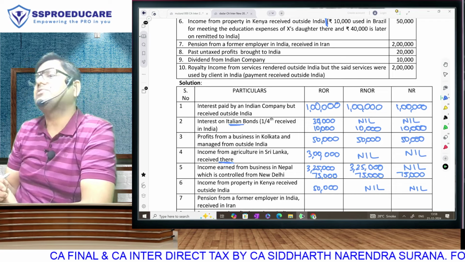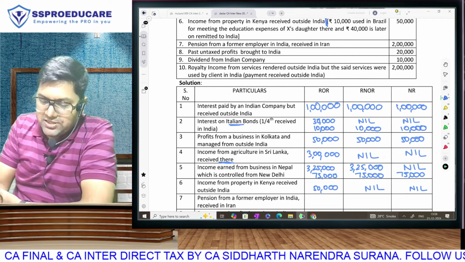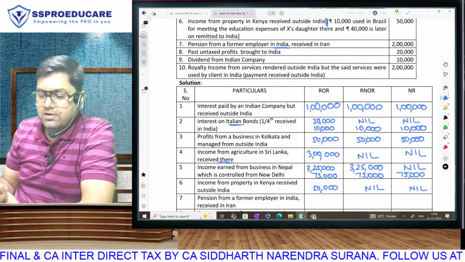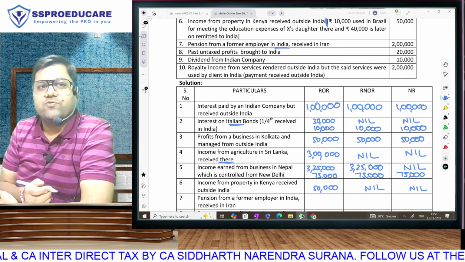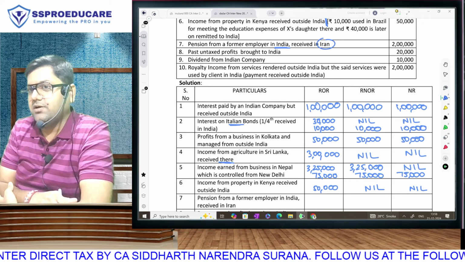And now with this much explanation, you will be able to easily answer. Pension from a former employer in India. Matlab, where have you worked for those 20, 30 years? Now where have you migrated? Maybe with your children.